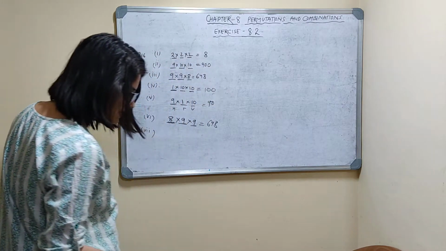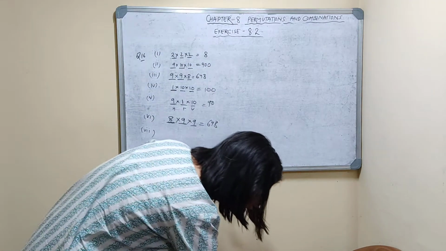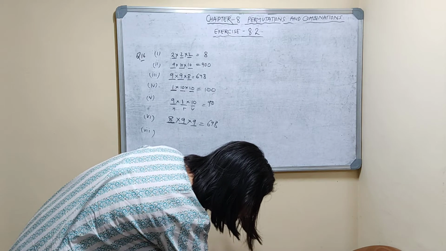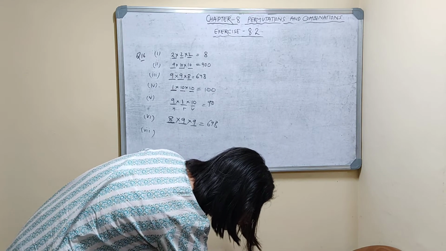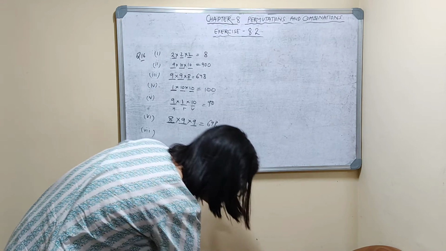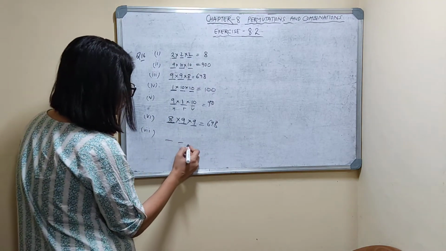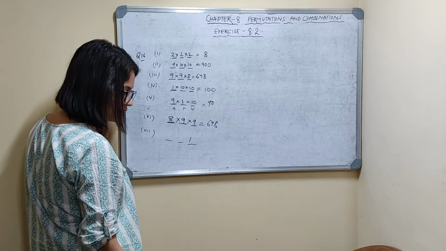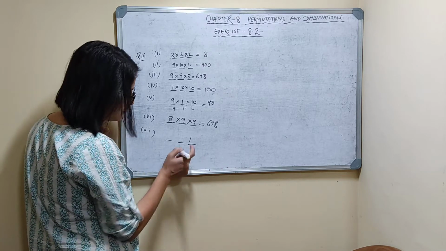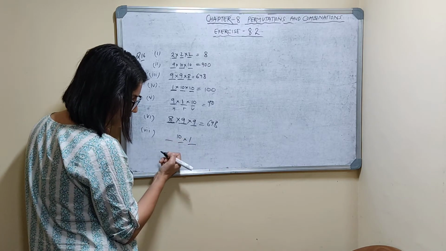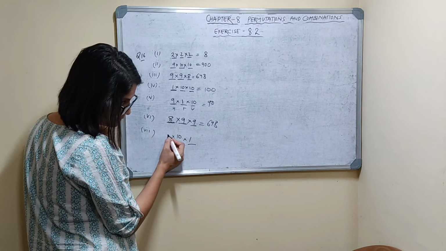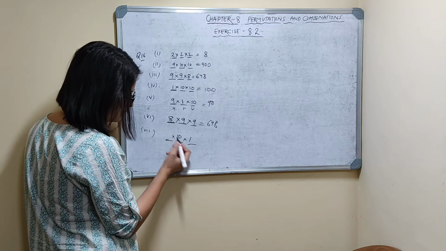Now seventh part. The digit in units place is 7. So one way it is fixed. Here 10 choices, and in the first place I can't take 0, so 1 to 9, 9 choices.